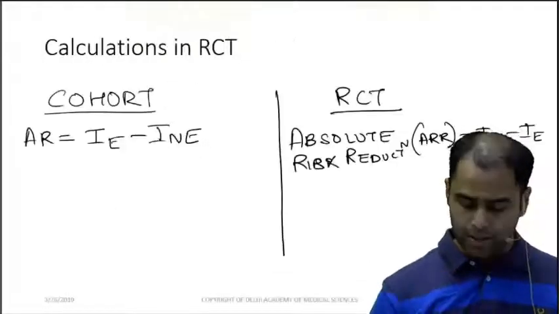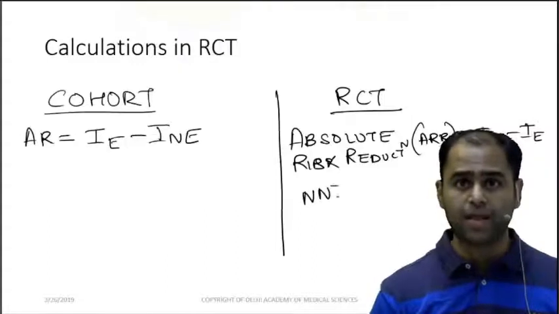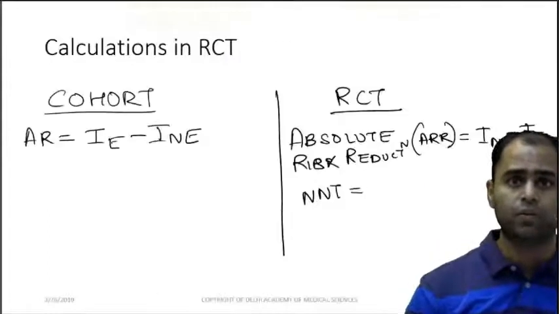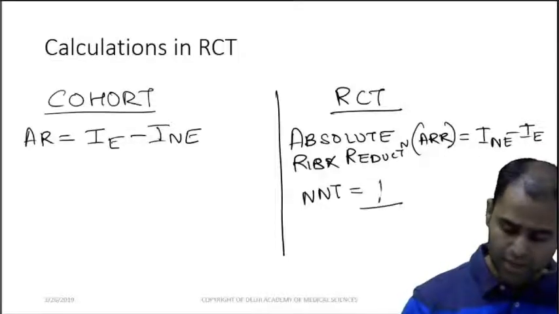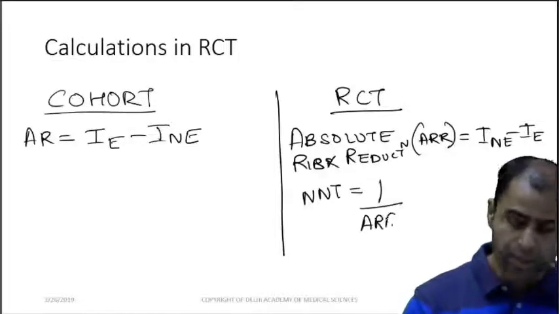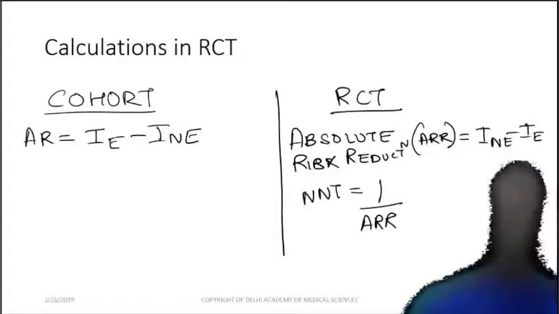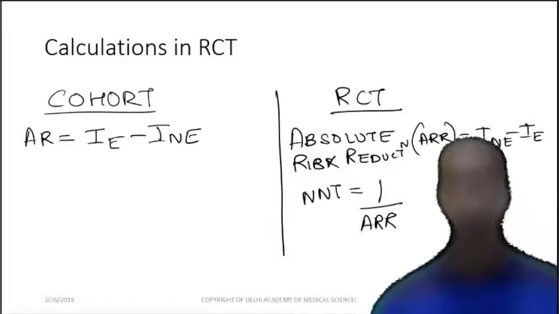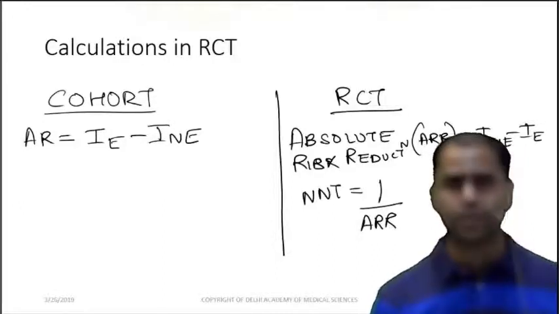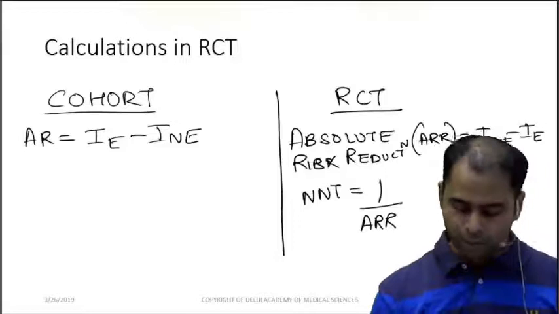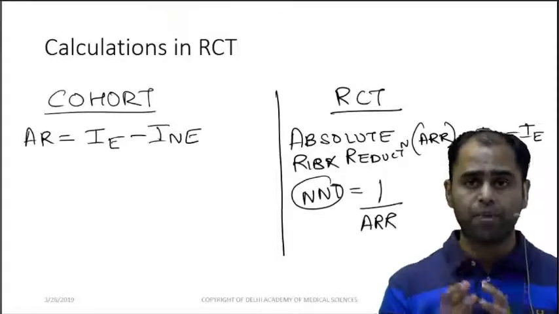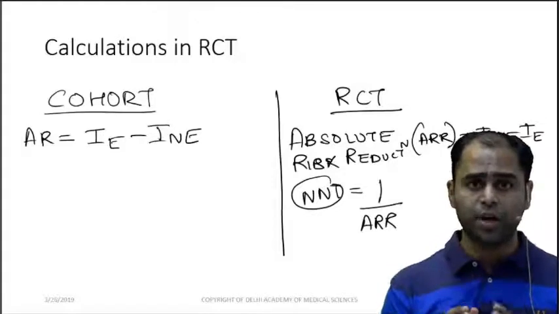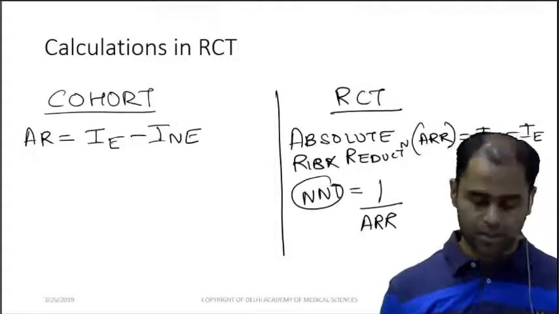Here we calculate something called NNT, which is 1 divided by absolute risk reduction. Fine. Now, what is NNT? It is number needed to treat. That is the number of people who need to be treated to provide benefit to one patient.